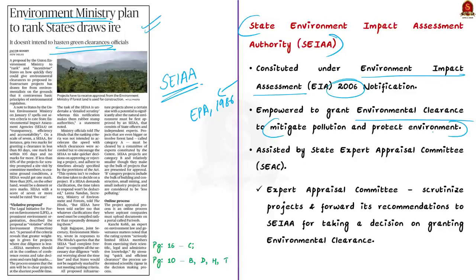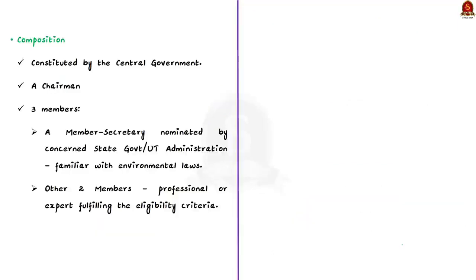Now in this regard, this authority is assisted by a committee called the State Expert Appraisal Committee. This appraisal committee scrutinizes the projects and forwards its recommendations to the authority. Now after getting these recommendations, the authority uses them for taking a decision on granting an environmental clearance. So first, the expert appraisal committee scrutinizes the project, then it gives recommendations to the authority, then the authority decides whether to grant the clearance or not.